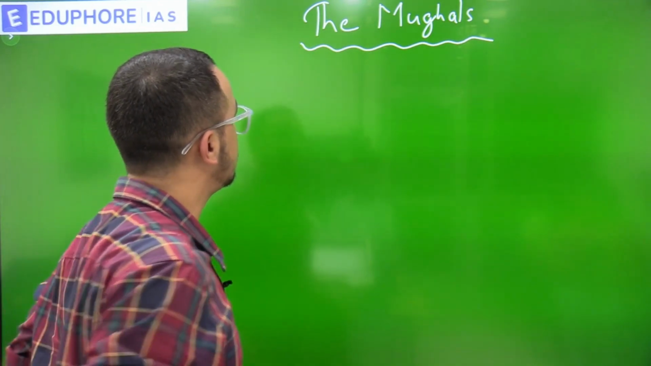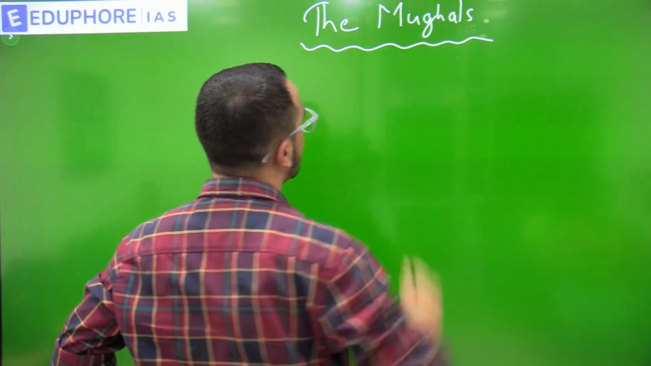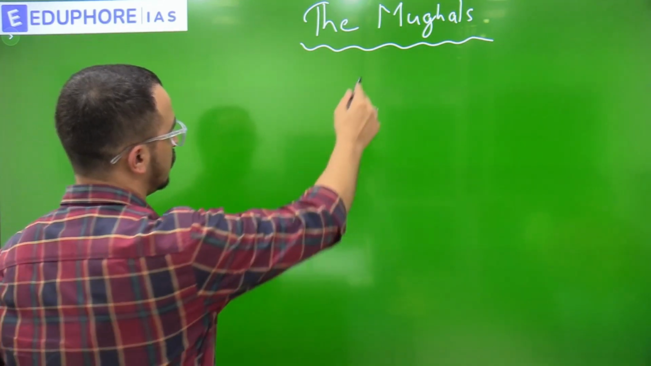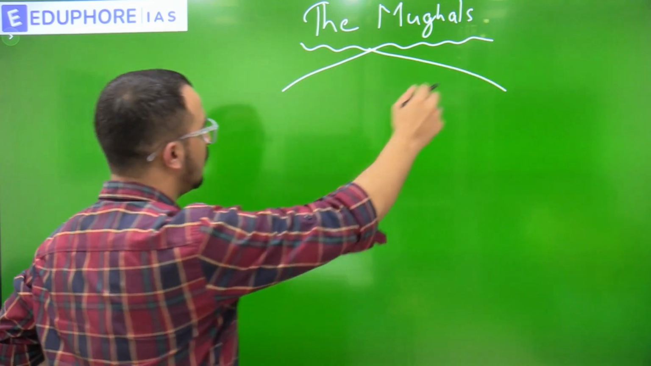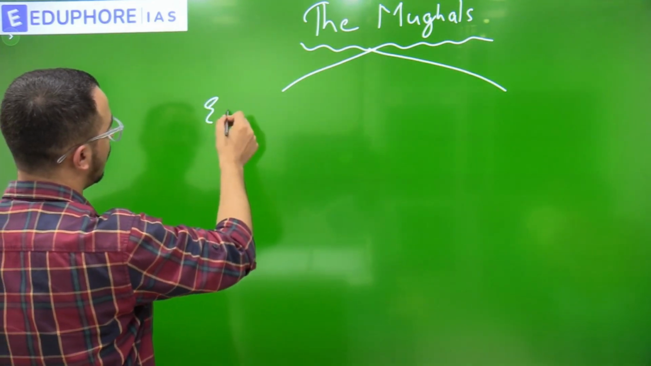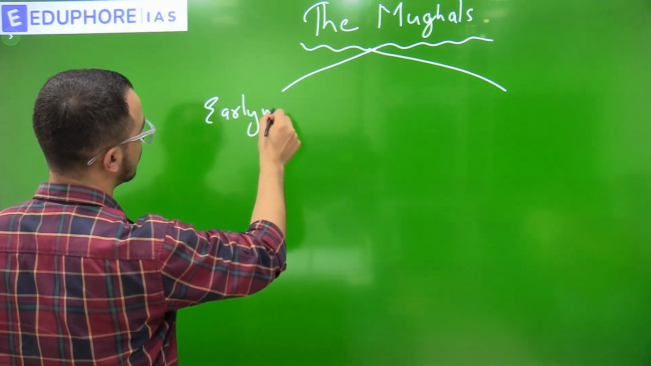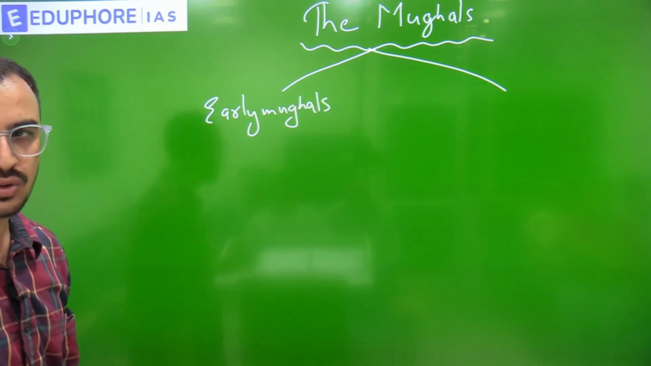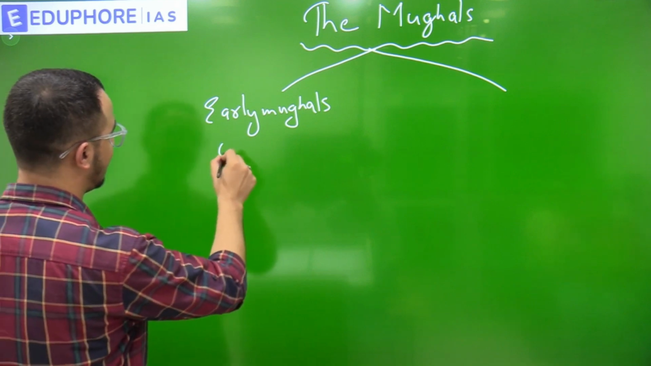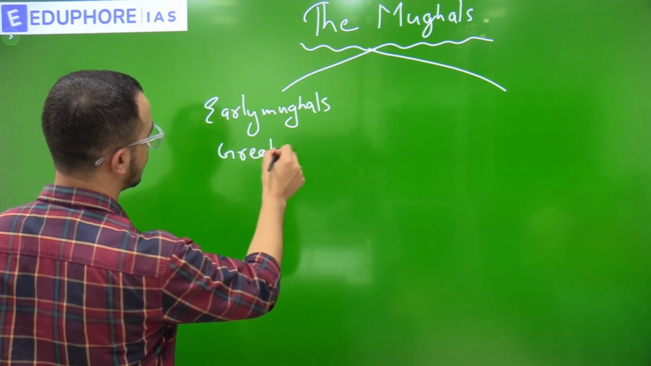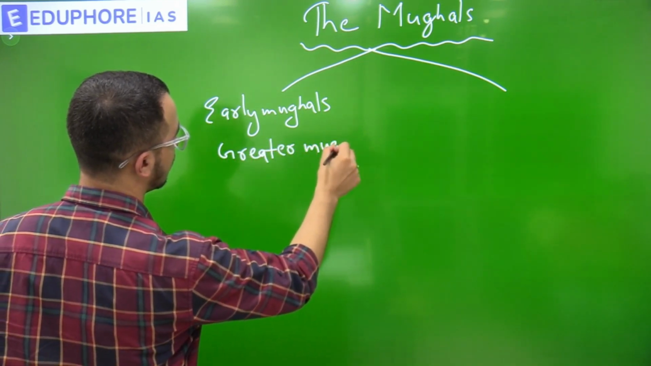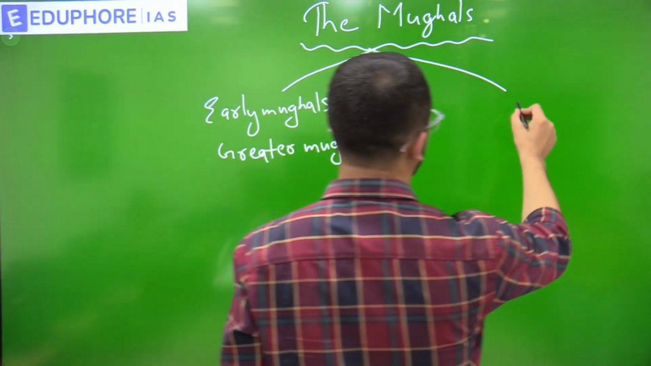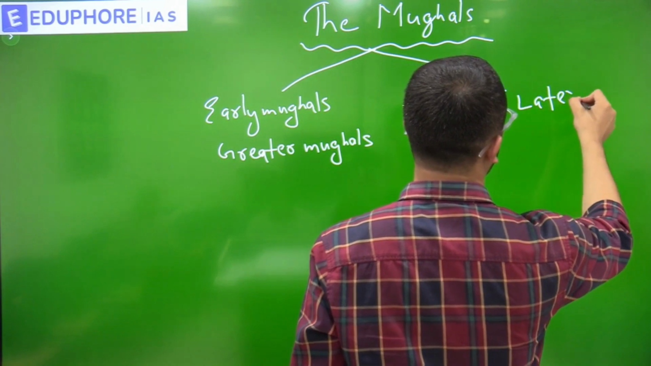So now, Mughals are divided into two parts. To study Mughals, the first part is of early Mughals, and these Mughals are also called Great Mughals or Greater Mughals. Fine, and then there are later Mughals.